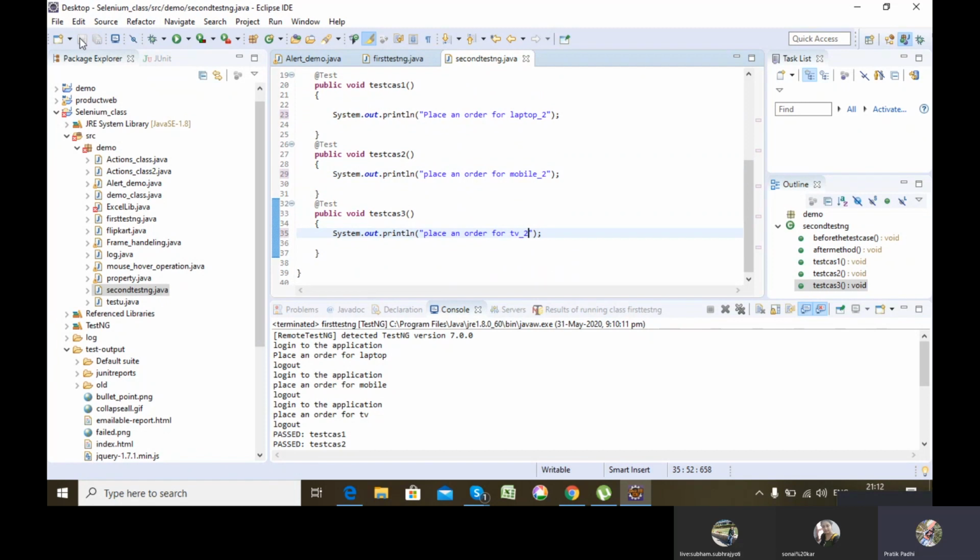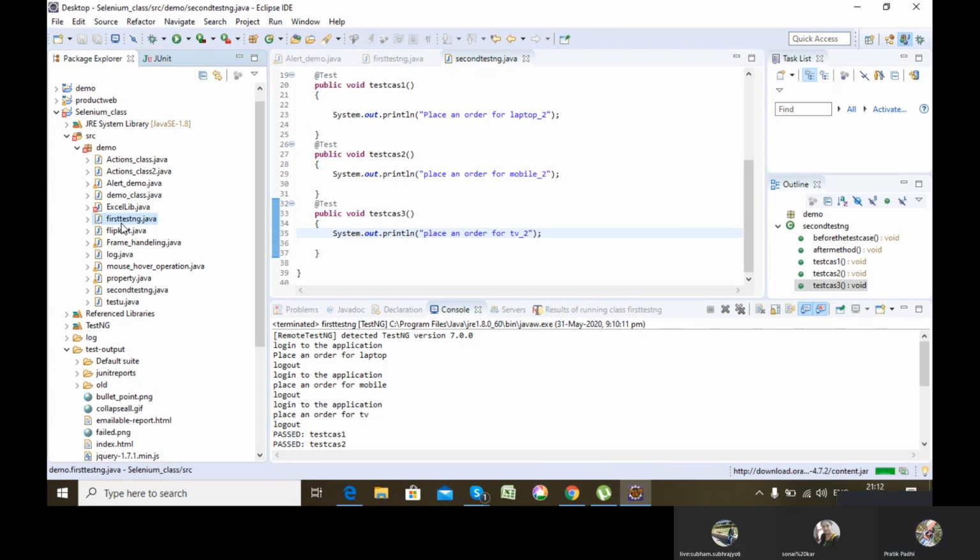Okay. So what is batch? Batch, in a normal way, is a combination of a set of files which get executed simultaneously. So to create a TestNG batch or suite, anything you can call it, I just need to select the files which I want to combine in the suite.